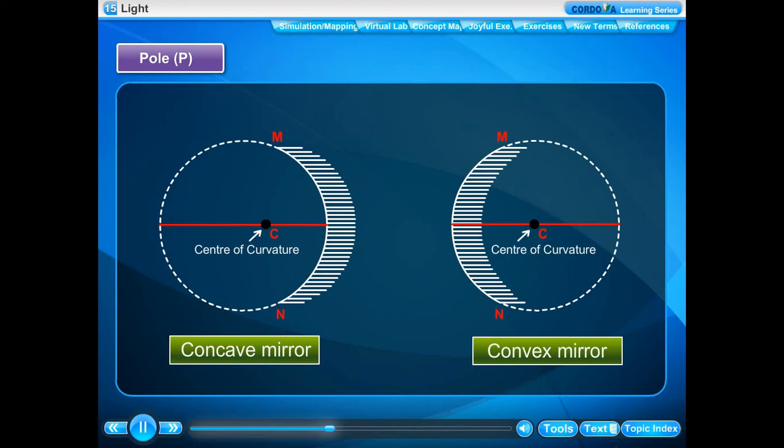P is the pole. Principal axis: the imaginary line passing through the center of curvature, C, and the pole, P, of a spherical mirror is called principal axis of the mirror. PQ is the principal axis.